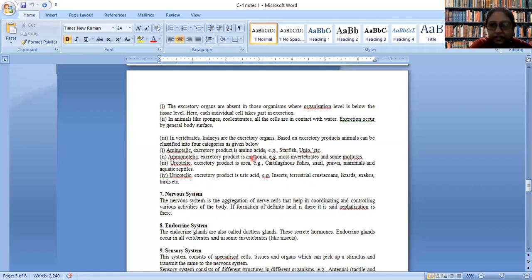So now what is the middle path? They excrete uric acid. And uric acid is having a property to get solidified the moment it comes in contact with the air. So what happens because of this? It doesn't get sprayed that much. I don't know if I talk about it, it is a bit dirty.